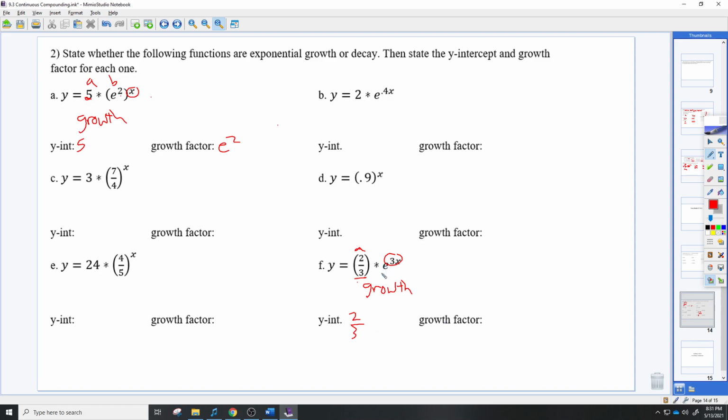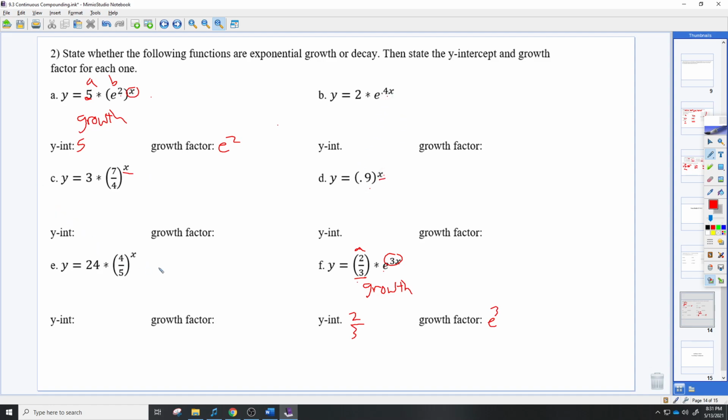And then your growth factor is actually e to the 3rd power. So you have to include the exponent as your growth factor. We haven't done any problems with something in the exponent besides just x. So make sure you include that in your growth factor. And that's the only time you have to do it, because all the other ones you're going to see, when it doesn't use e, it just has x up there.